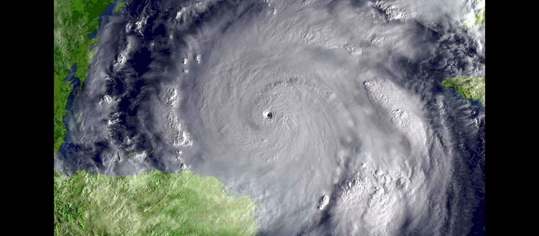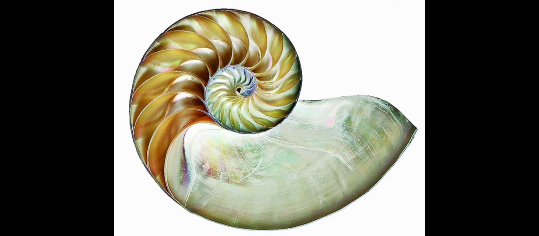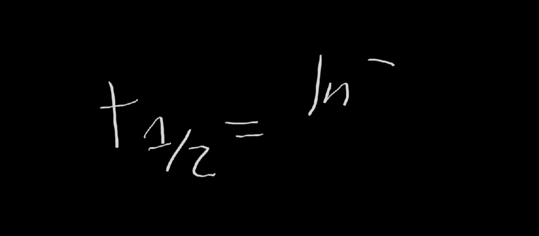In nature, e appears in the spiraling pattern known as a logarithmic spiral. This spiral appears in the arms of spiral galaxies, the bands of tropical cyclones, and a variety of shell structures found in mollusks. e is also used in half-life calculations where t half equals ln 2 over k.